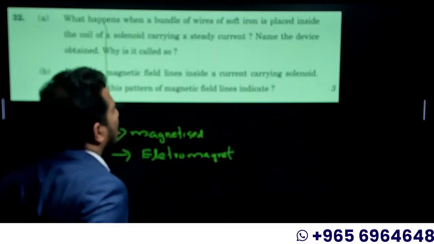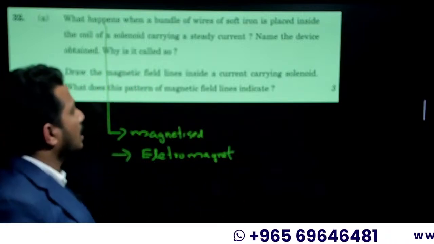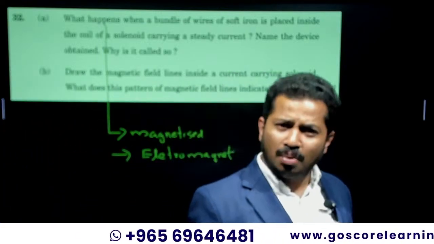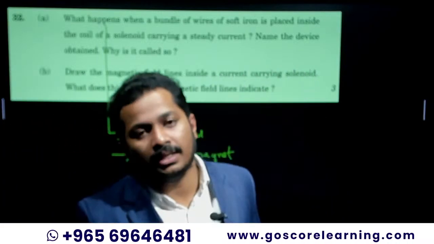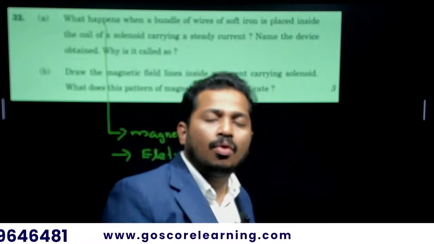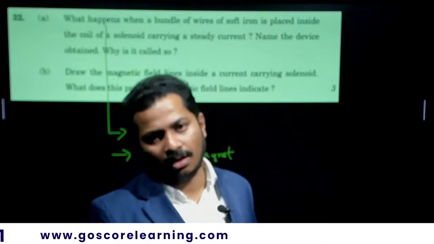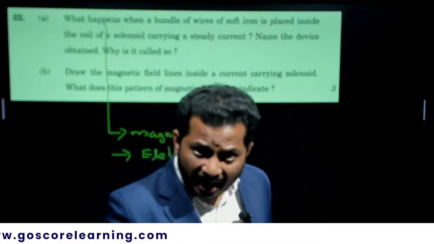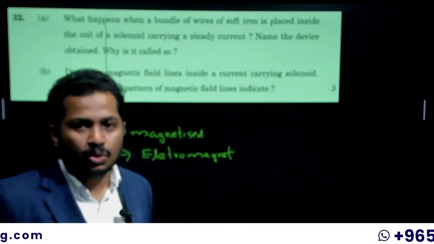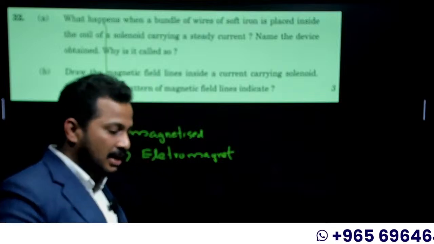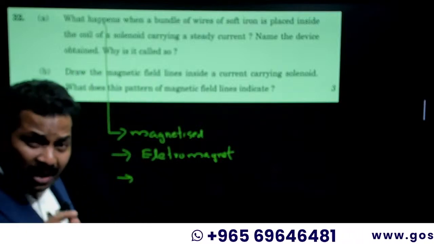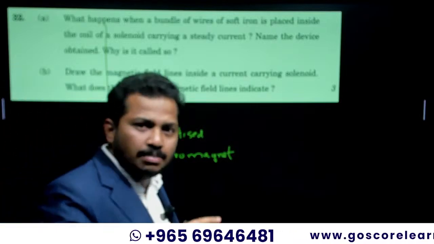It's a direct question, right? It's an electromagnet. Like, why is it called so? Why is an electromagnet called an electromagnet? It's not a permanent magnet. If there is no current flowing through the solenoid, it will not produce a magnetic field. Whenever a current is flowing through the solenoid, only then does it become a magnet. So that's why it's termed an electromagnet. We can emphasize the solenoid becomes a magnet only when electric current is passing through it.